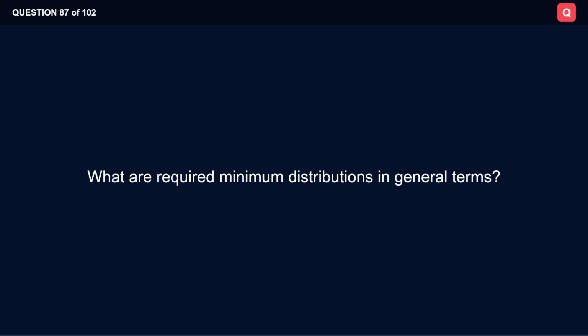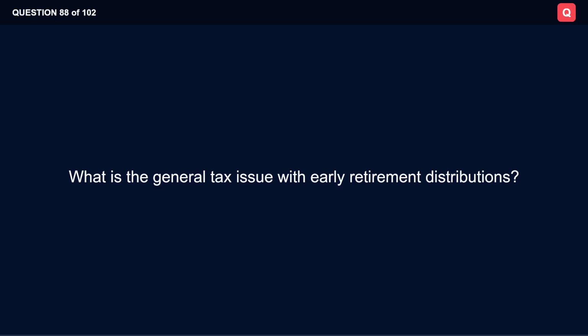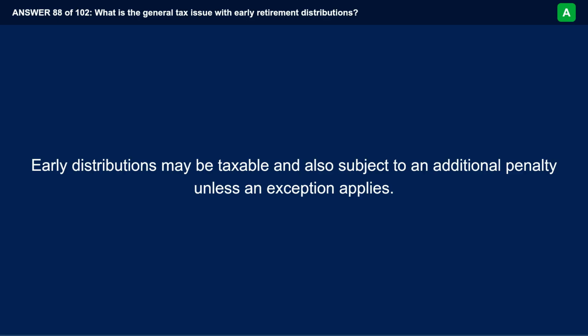What are required minimum distributions in general terms? Required minimum distributions are the minimum amounts that must be withdrawn from certain retirement accounts after reaching the applicable triggering age or event. What is the general tax issue with early retirement distributions? Early distributions may be taxable and also subject to an additional penalty unless an exception applies.